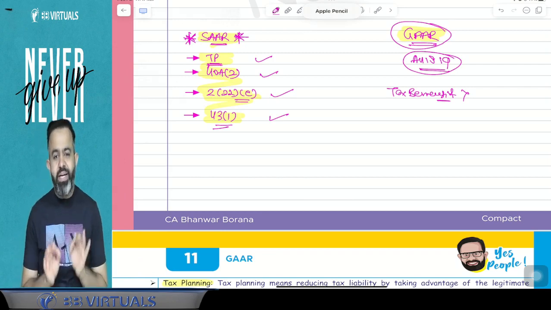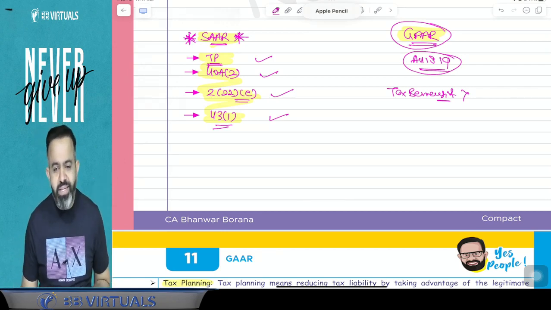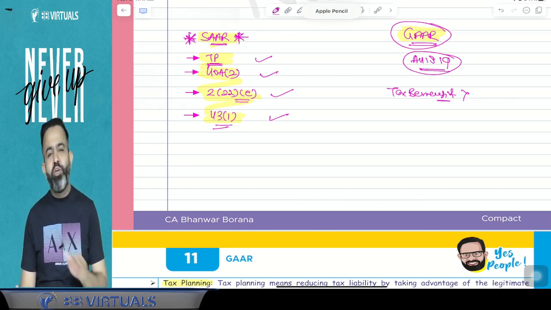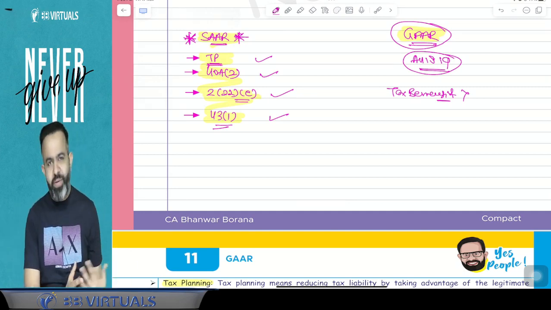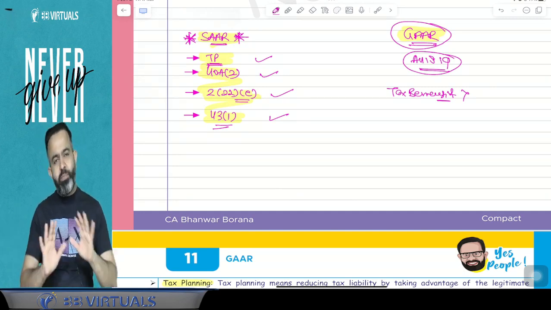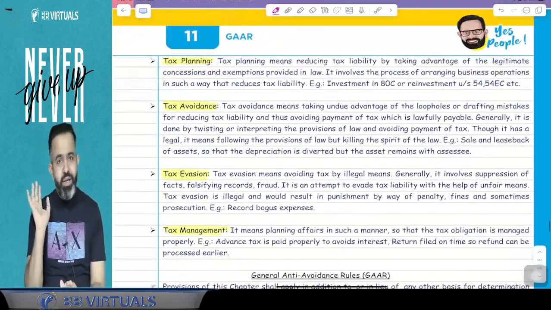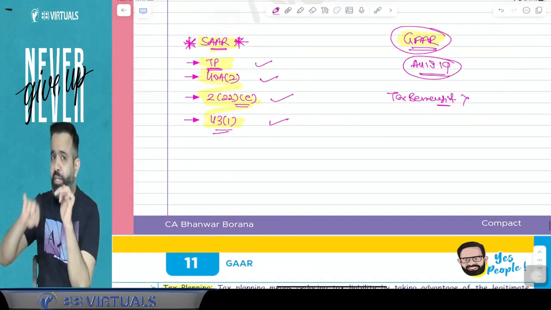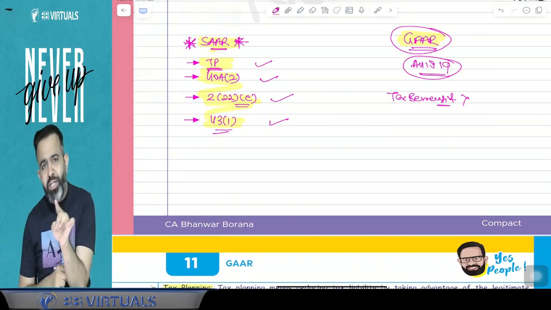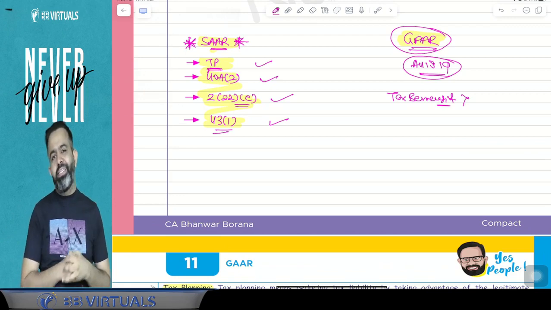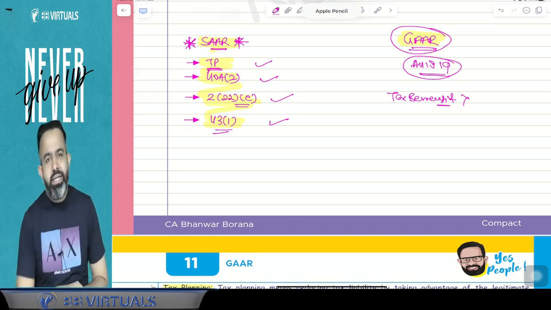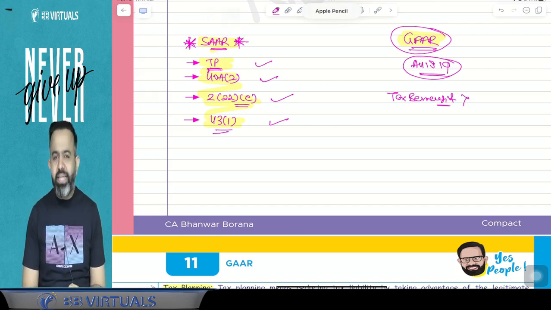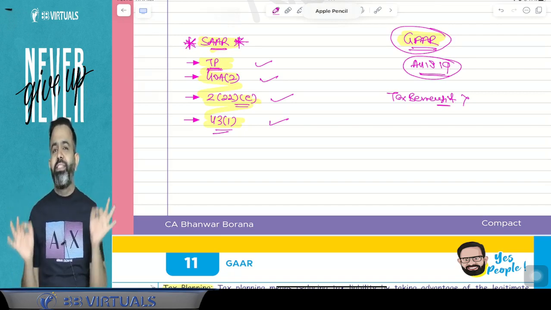That is called GAR. But guys, this topic was introduced from assessment year 2018-19, but till now they have not caught any case under GAR, because this topic is still developing. Suppose any person is doing tax avoidance, he is within the law but misusing the law, and he is taking a tax benefit of more than 3 crore rupees from that transaction. Then our income tax department will treat that transaction as an impermissible avoidance arrangement.